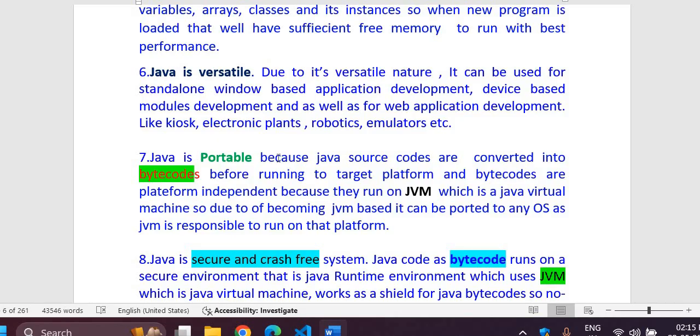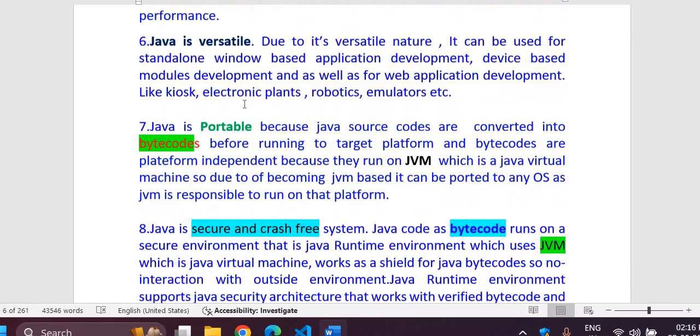Then Java is versatile. Due to its versatile nature, it can be used for standalone window-based application development, device-based modules development, and as well as for web application development like kiosk, electronic plants, robotics, and emulators. So Java can be used on any software, on any APIs, and with mobiles, with embedded systems. You can use it anywhere due to its architecture and its deployment features. As we have discussed, all those features make Java versatile.